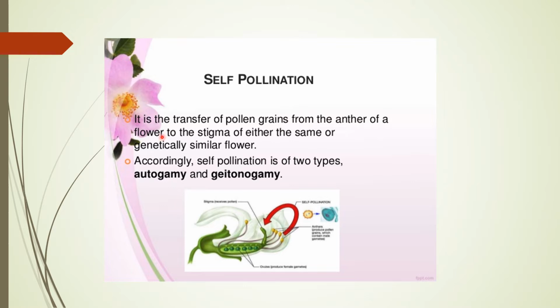Now, for this self pollination, flowers have certain adaptations. That adaptation is actually a type of flower. On the basis of that, flowers are of two types.